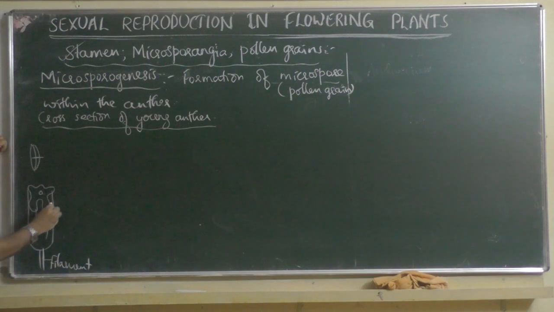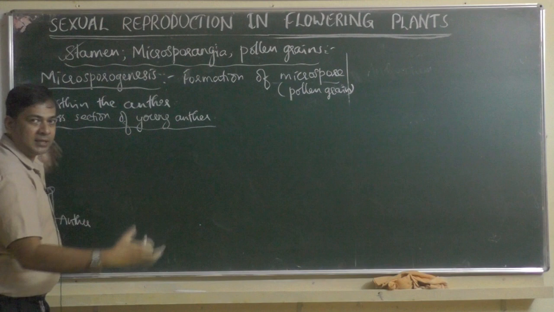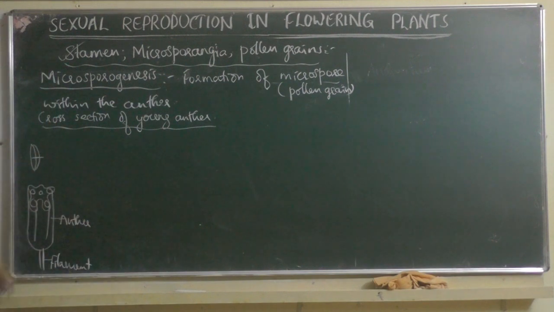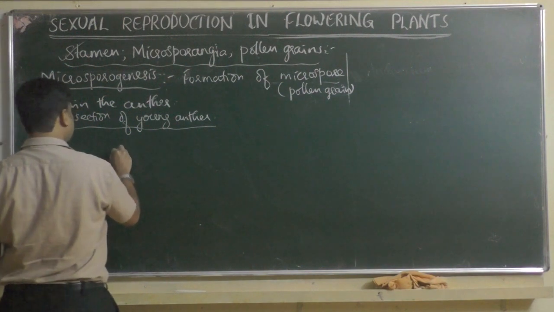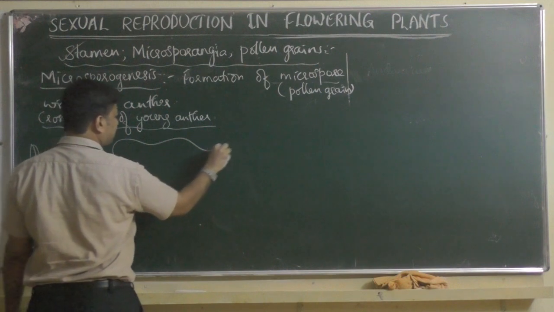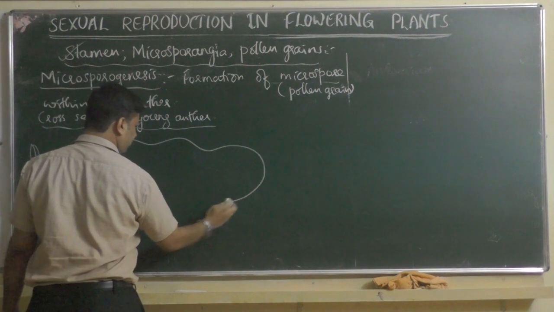No, this is an anther, cut part of anther. Wherever you have cut, that you can see here, then 4 microsporangia you can see. This only if I magnify this picture, then it will be like this.